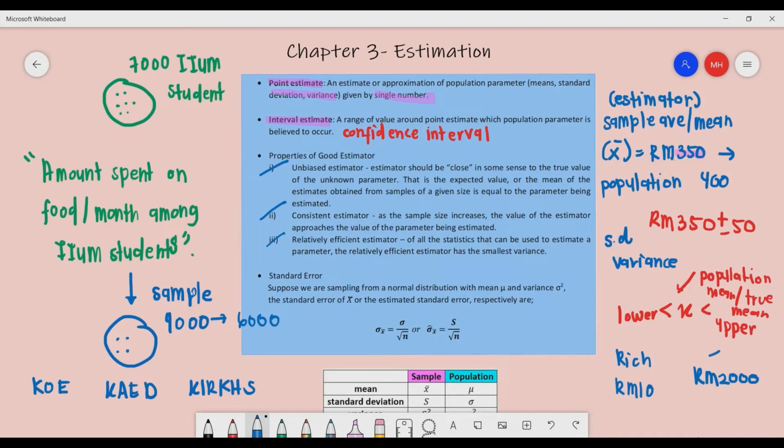It's too far from the true value, so this is not efficient. You must get a close value even if you increase the sample size. Also, let's say you repeat this survey next semester. Even if you conduct it at a different time, you will get a sample value that is not too far. So this is what we call an efficient and consistent estimator, not too far from the true value.